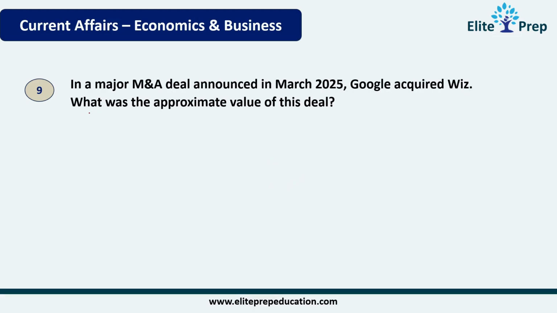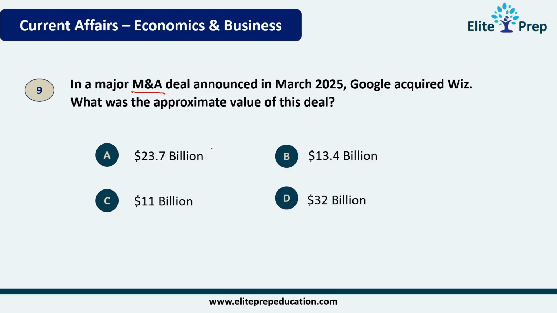Question number 9. In a major M&A, that is merger and acquisition deal, announced in March 2025, Google acquired Wiz. What was the approximate value of this deal? Merger and acquisition, announced in March 2025. The approximate value of this deal is $32 billion. This is the acquisition deal, $32 billion.